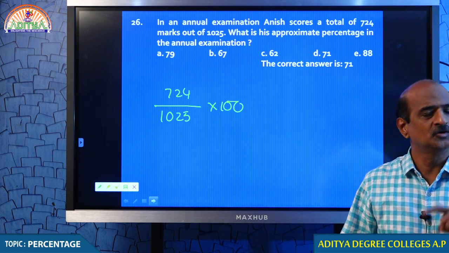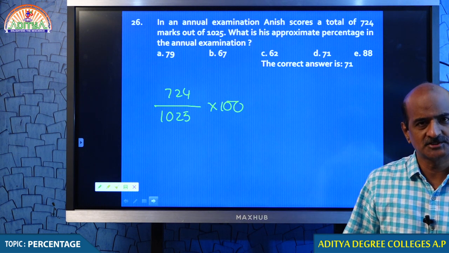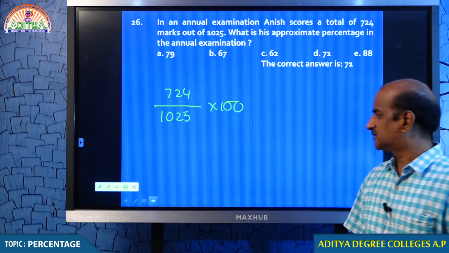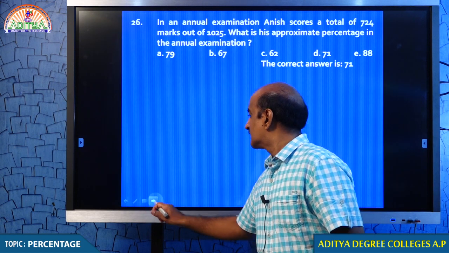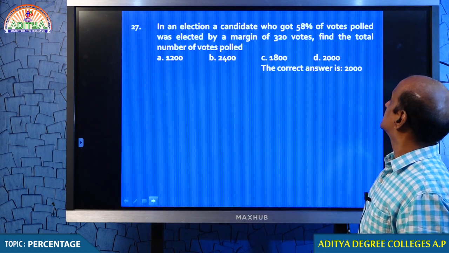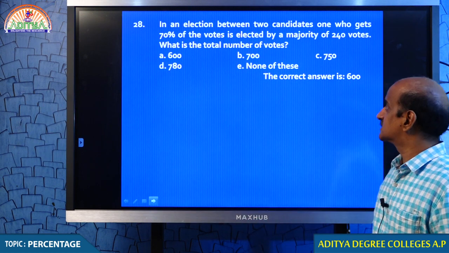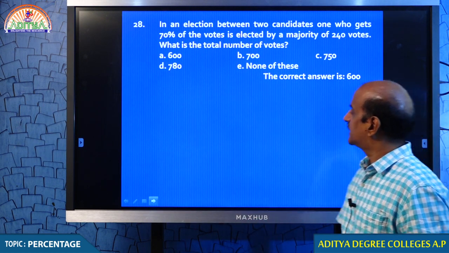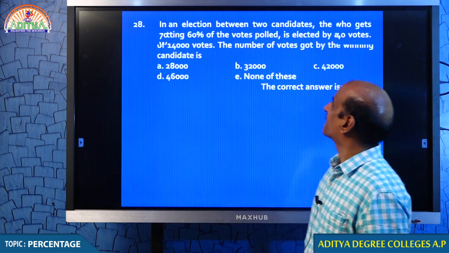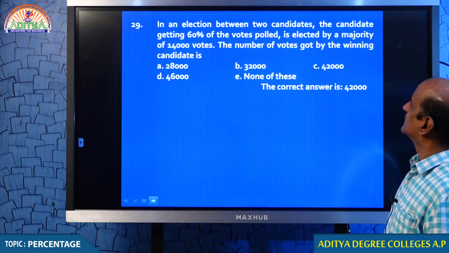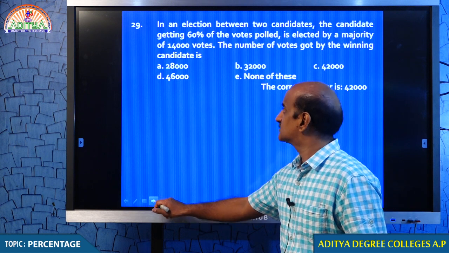Into 100, you will be getting it in percentage. You get the point, my dear students? Come on. I am not actually going into the details. This one you can get it. I just want to touch those questions which we are discussing for a long time. Again, this is also okay. I think no confusion about this question.